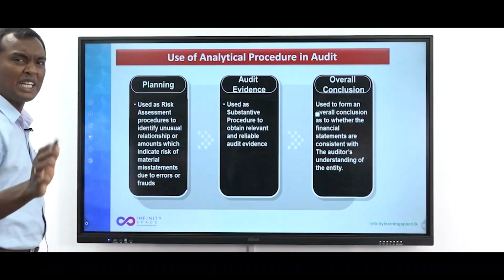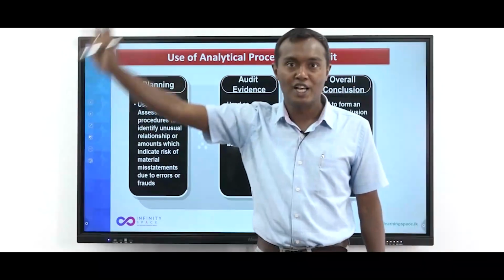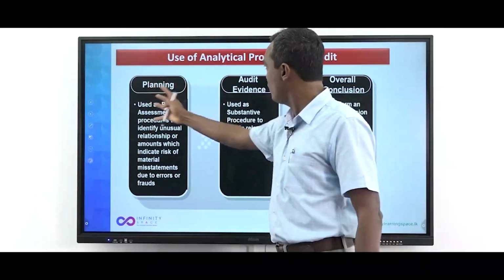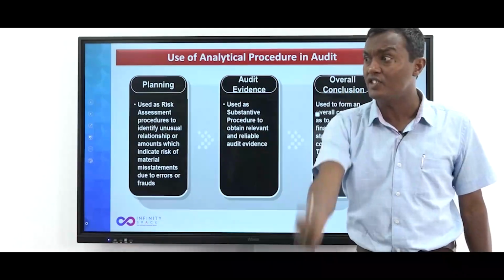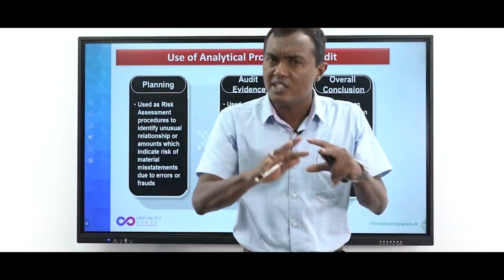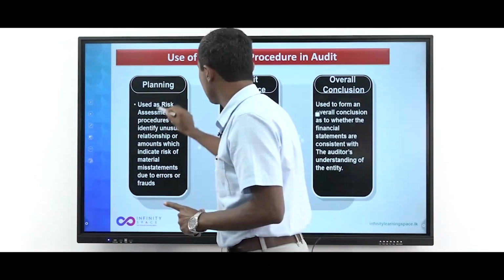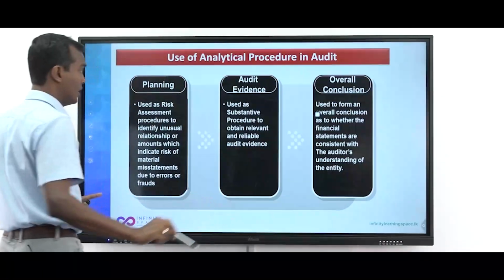And in auditing, analytics are used at 3 stages. Very important. Now, these are beyond the past paper. In MCQ, they will ask the 3 uses of analytical procedure. At the planning stage, I told you, in risk assessment the auditor uses analytics as a tool to see whether there is any risk. Use as risk assessment procedures to identify anything unusual.